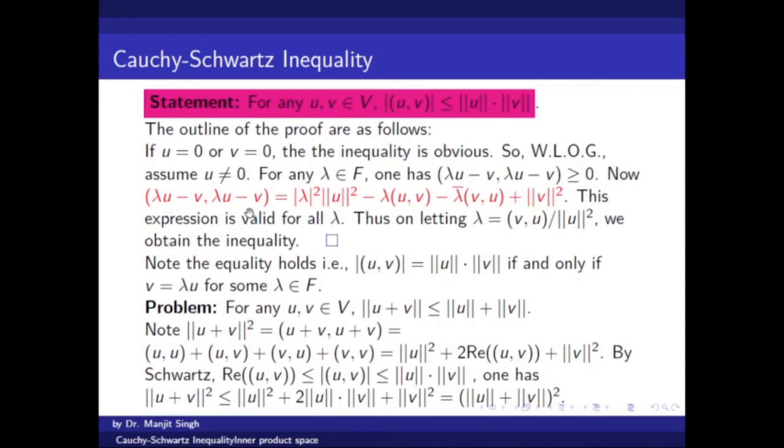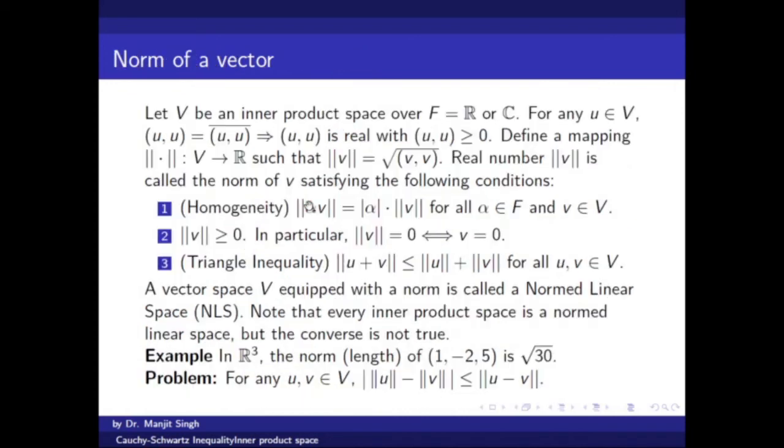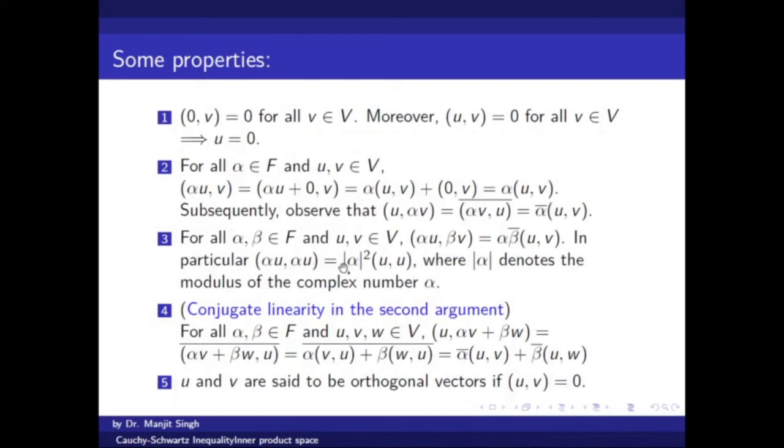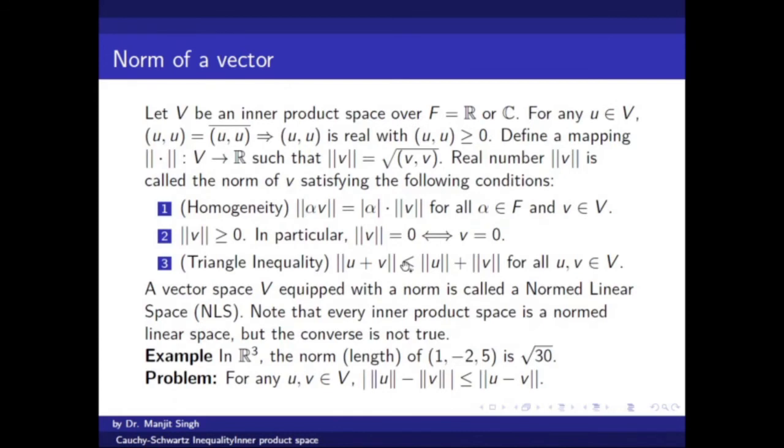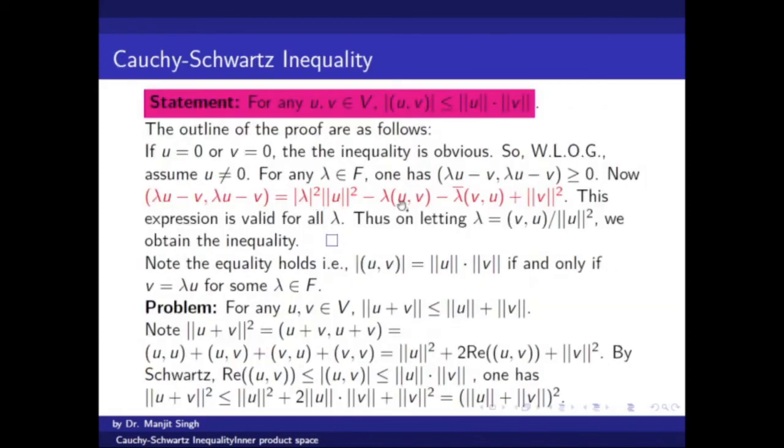If you compute this, it is not a big task. You can use the first argument and second argument: from lambda u with lambda u, you get lambda square times norm of u square, and then norm of v square.